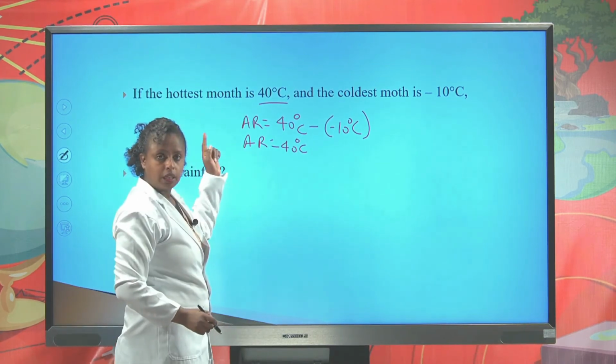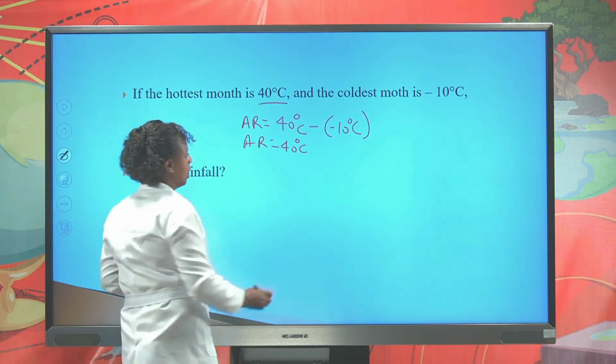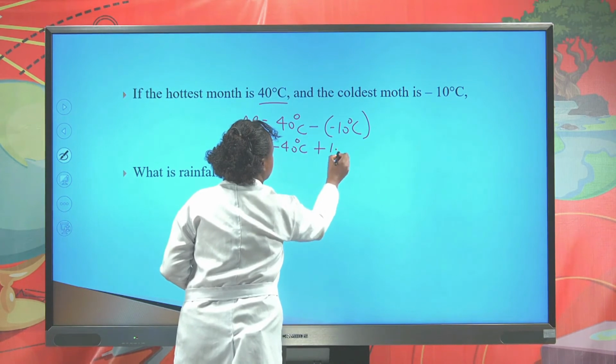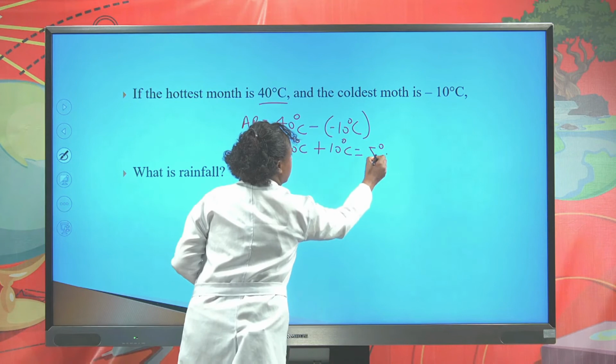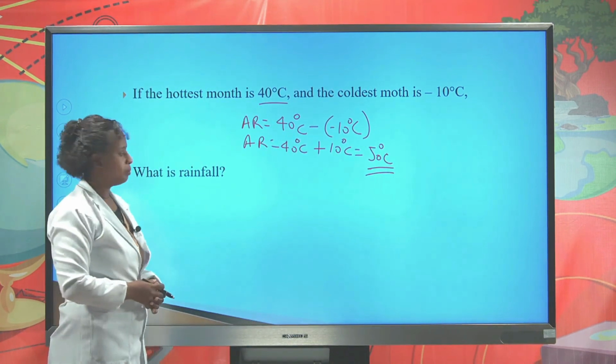According to mathematical law, two minus signs joined together give an addition sign. So minus minus becomes plus 10 degrees Celsius. We get 50 degrees Celsius as the annual range of temperature.